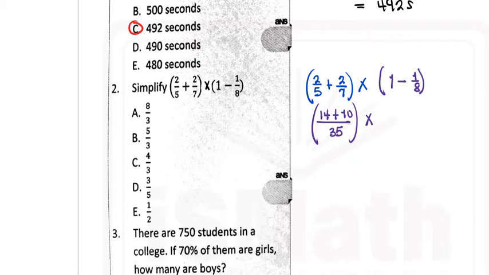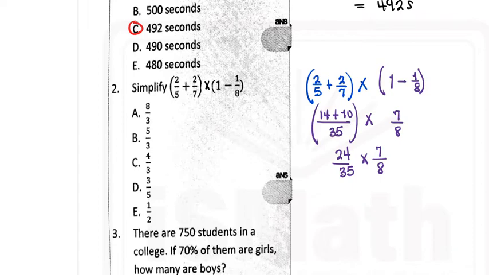And then the second bracket, you have 1 minus 1/8. Well, if you have 1 minus 1/8, it's like saying you're having 8/8 minus 1/8. That will be 7/8. 7/8 will be left here. So to open this bracket now, I have 14 plus 10. That will give me 24 over 35, and that'll be multiplied by 7 over 8.